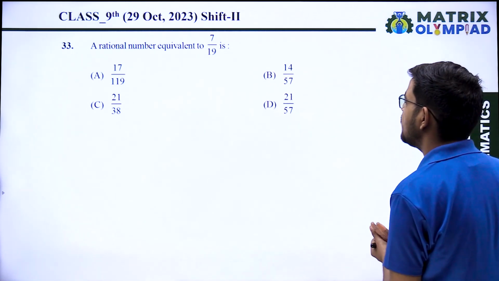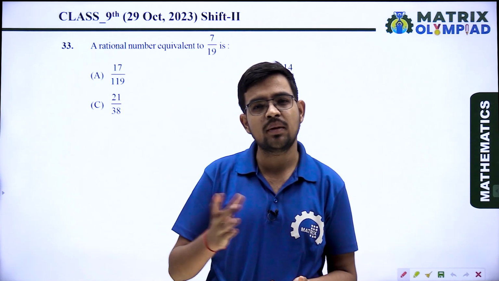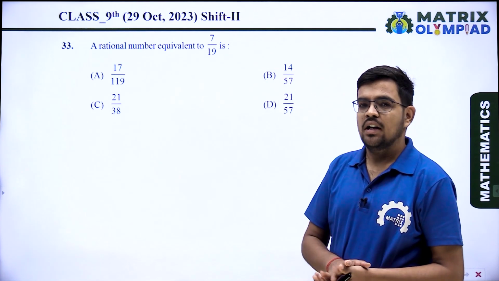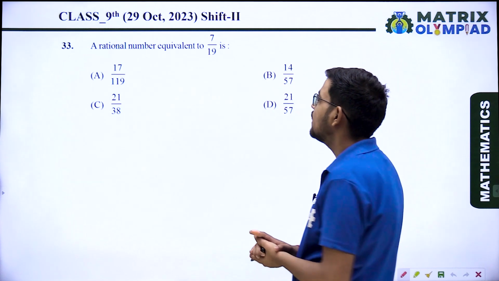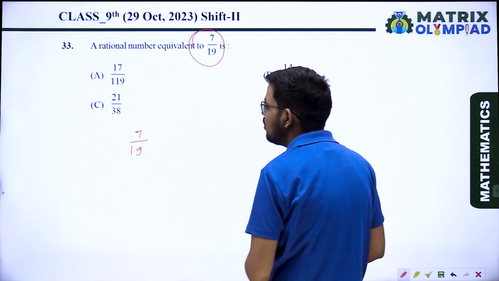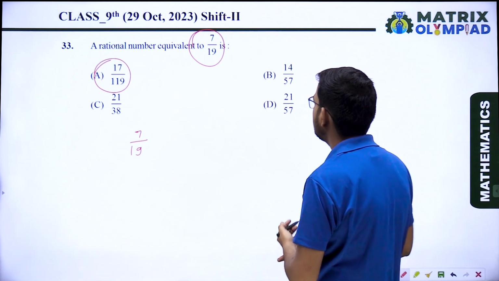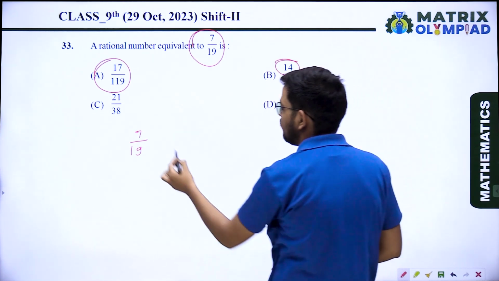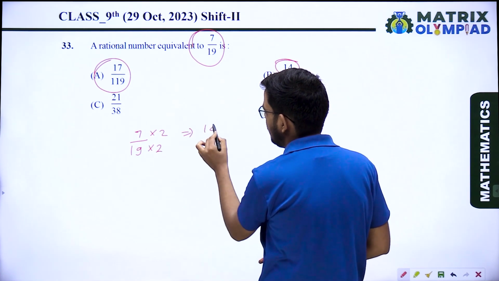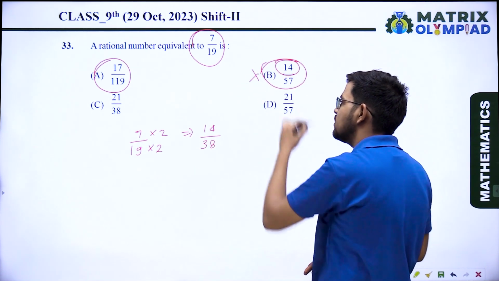Next question, a rational number equivalent to 7 upon 19 is. What is the equivalent rational number? When a rational number's numerator and denominator are multiplied or divided by the same number, then they are called equivalent rational numbers. So here in the question, that is 7 upon 19. So how are we getting 17 upon 119? There is no chance. 14, how will you get it? When you multiply with 2, in the denominator you also multiply with 2. So you will get 14 upon 38. But here it is 14 upon 57. So B is not the answer.